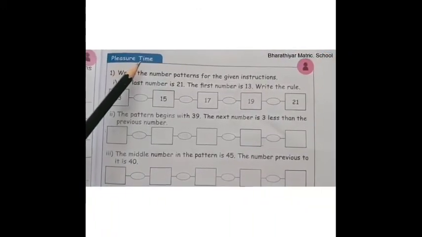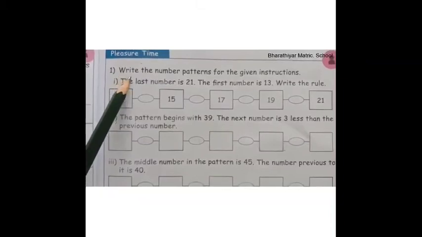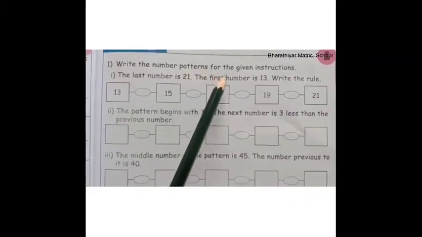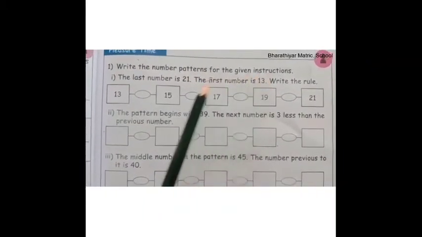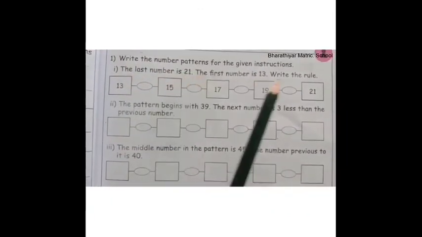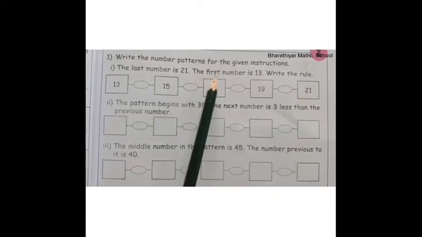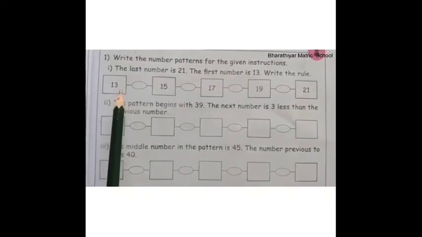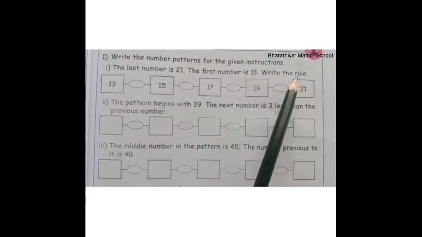Pleasure time. Write the number patterns for the given instructions. First one, the last number is 21. The first number is 13. Write the rule.